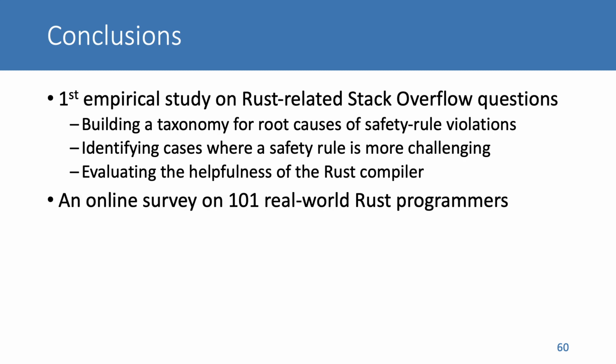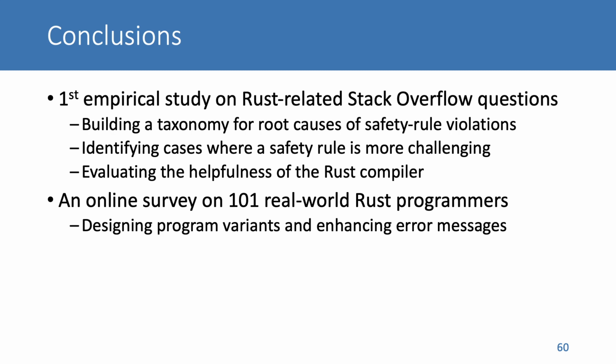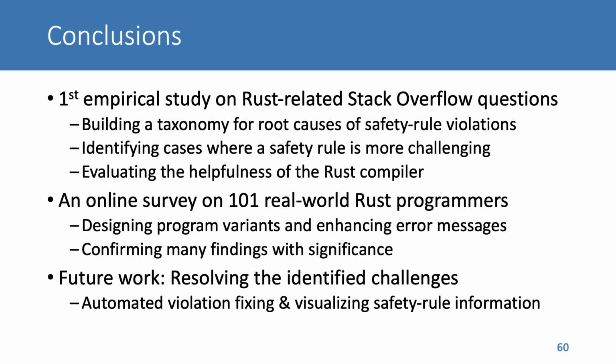We conduct an online survey on Rust programmers. To validate the findings in the empirical study, we design program variants and enhance compiler error messages by providing more facilitating information. We successfully confirm many findings with statistical confidence. In the future, we plan to resolve the identified challenges by automatically fixing safety rule violations and visualize information related to Rust safety mechanism.